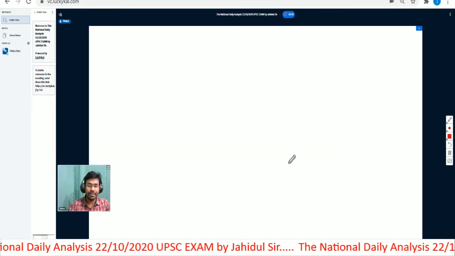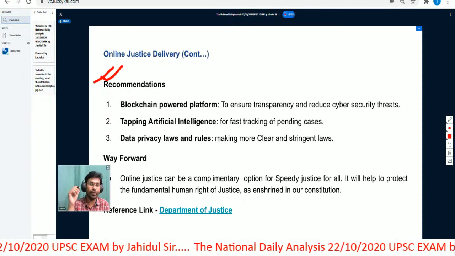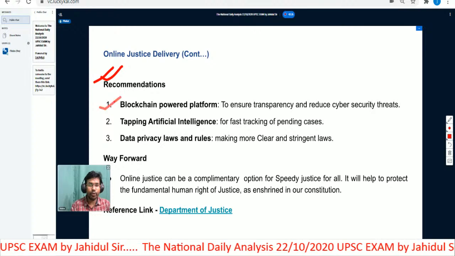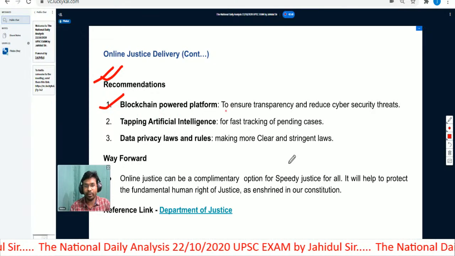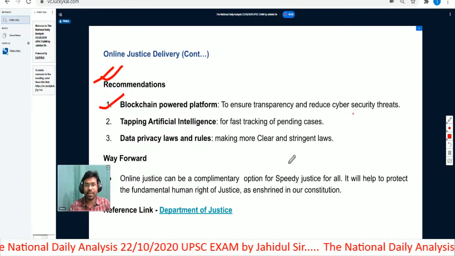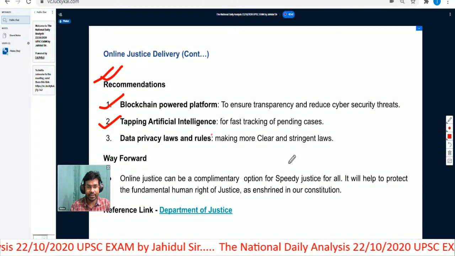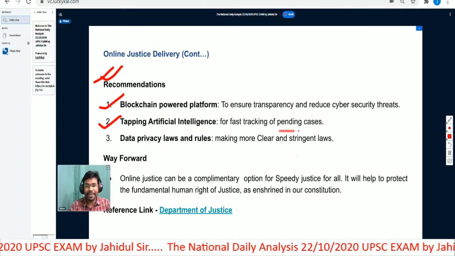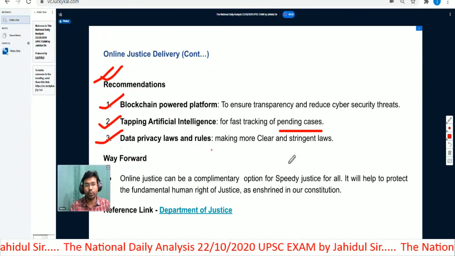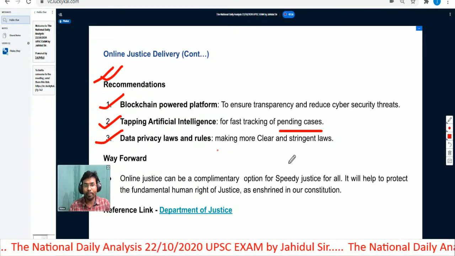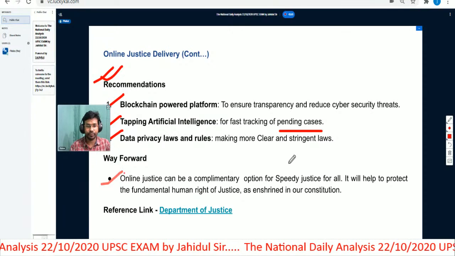Apart from this, let us understand what the recommendations by the Supreme Court of India are. The Supreme Court of India has recommended that we can use a blockchain-powered platform to ensure transparency and reduce cyber security threats. Then we can tap artificial intelligence for fast tracking of pending cases. Apart from this, they have recommended that data privacy laws and rules can be used for making clearer and more stringent laws.